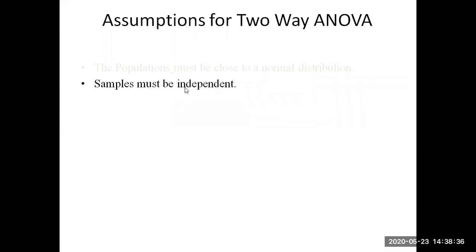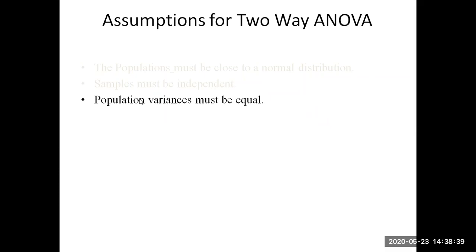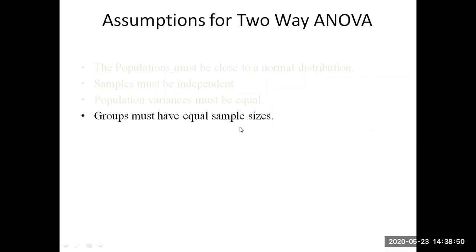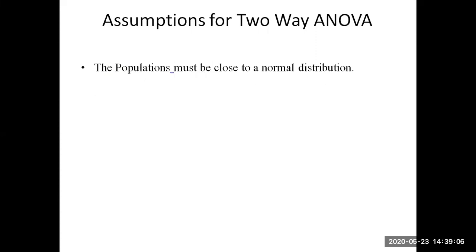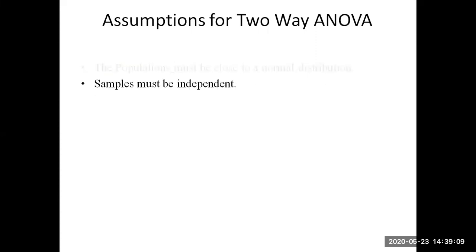Next, the samples must be independent. Next, population variances must be equal, so the variances of each population must be equal. Next, groups must have equal sample sizes. That means whatever sample we are drawing must be equal. From one population, if you are drawing a sample size of five, the second also five, the third also five. So the first is normal distribution, the second is independence, the third is equal variances, the fourth is equal sample sizes.